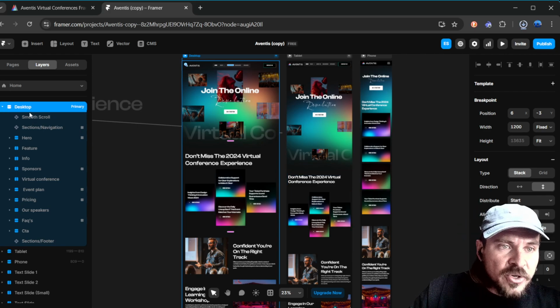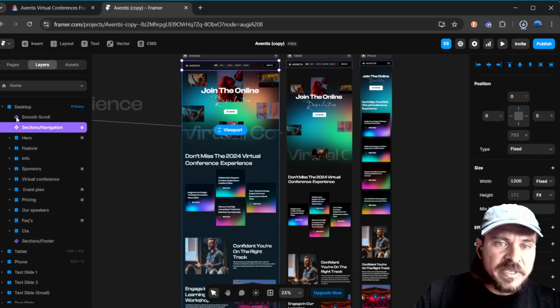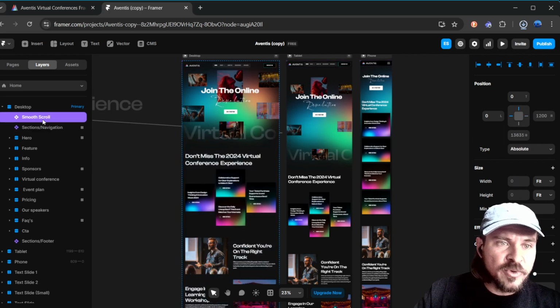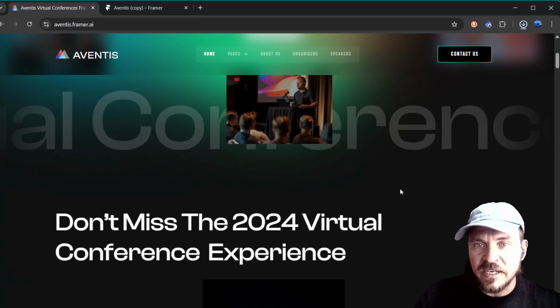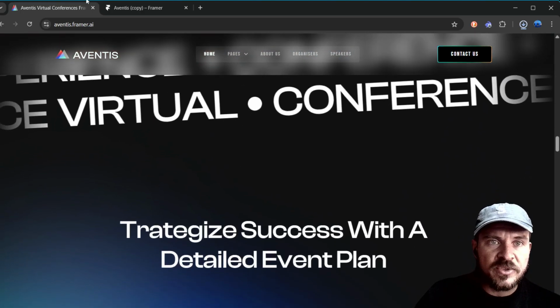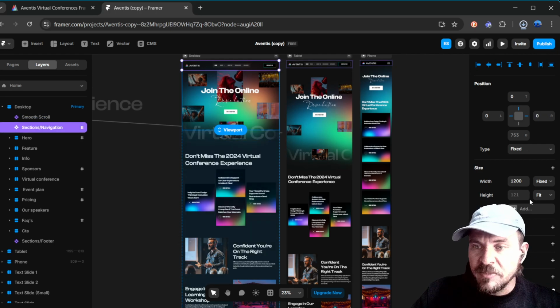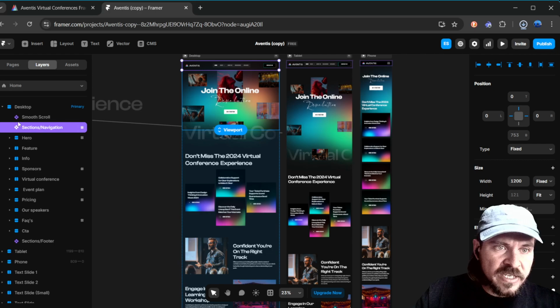Yep, let's move on. So in desktop, I can see right away there's two, this purple icon here means effect. Okay, so smooth scroll and sections navigation. So smooth scroll, if I go here, I can scroll down, and scroll down, and scroll down. It's very smooth. It's not kind of chunky. So that's what these things are here, these purple effects. I'm going to go over what's in here later. Let's just go through these different things here.